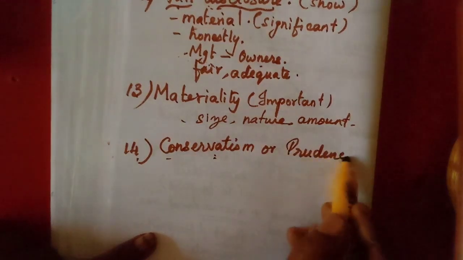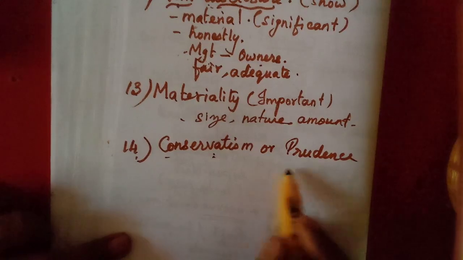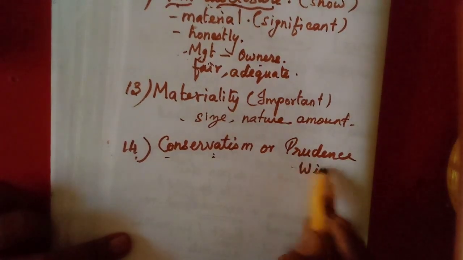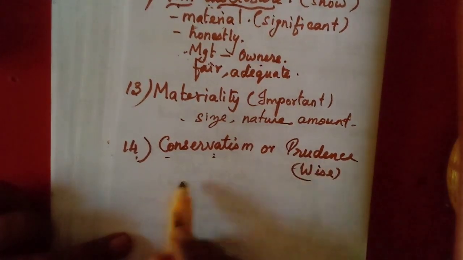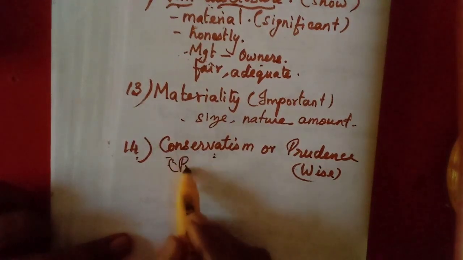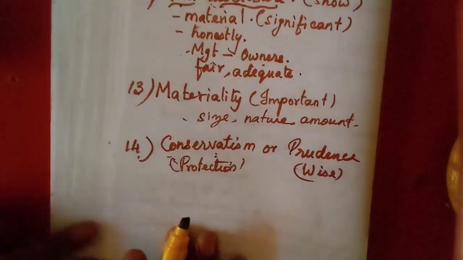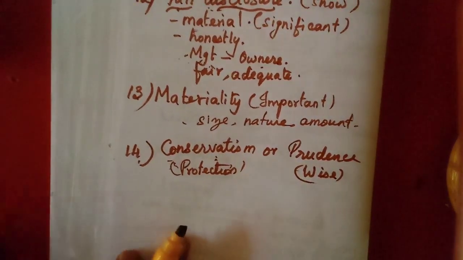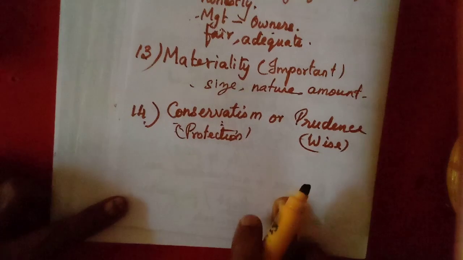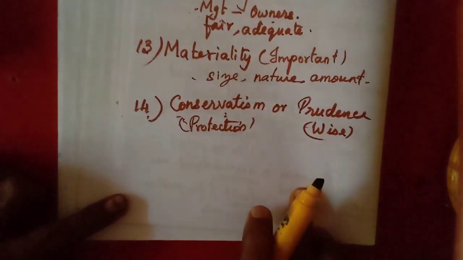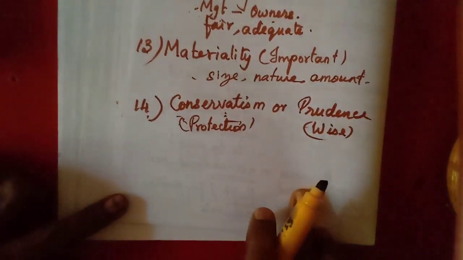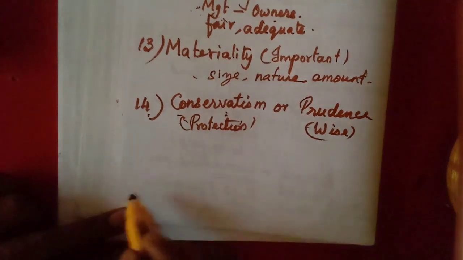Prudence means being wise. Here conservatism means protection; we have to protect. That means we must be prudent, we must be wise, or we must have caution.